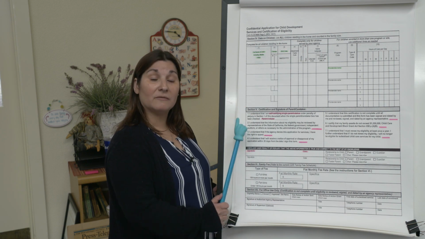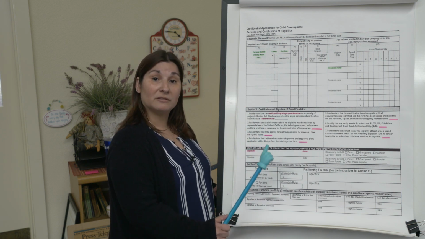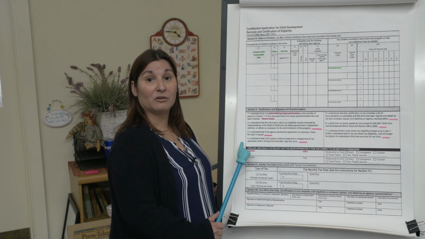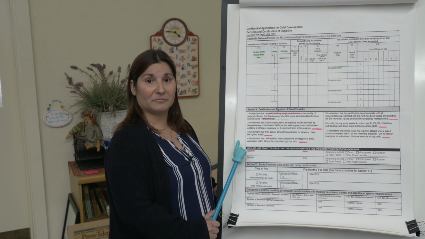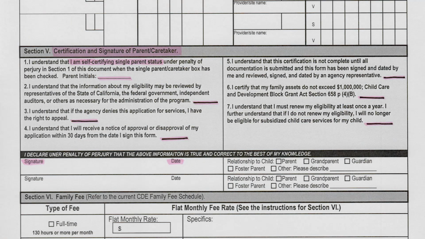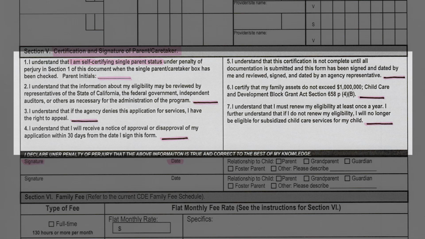So please take a minute. If this is incorrect, please go ahead and stop the video, and we are not going to continue until we know that it is verified correct. Okay, if it is correct, we're going to have you read through questions 1 through 4, 5 through 7. If you are a single parent, you will be completing section 1. If you are not a single parent, do not initial this line. Any other parents, single or other, you're going to complete sections 2 through 7 regardless.